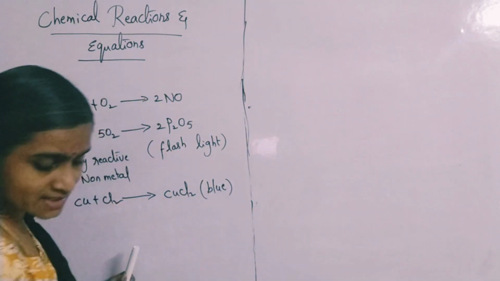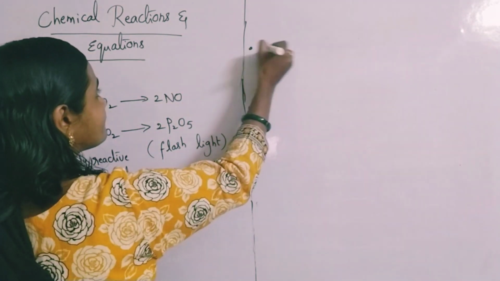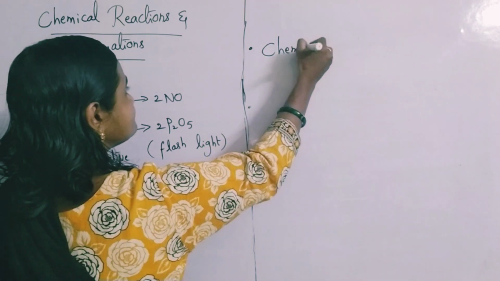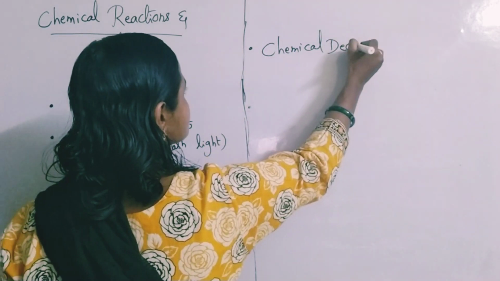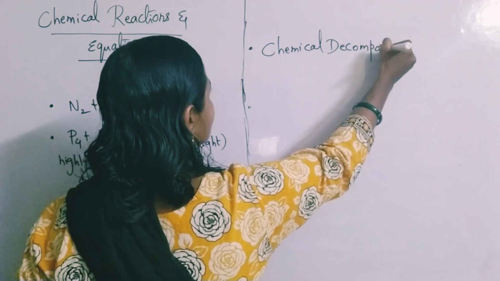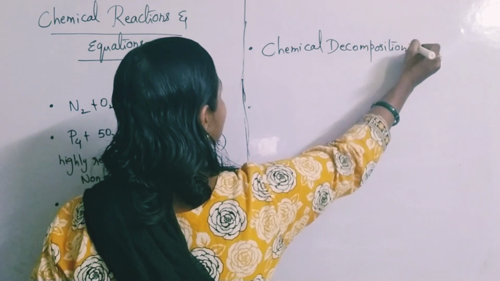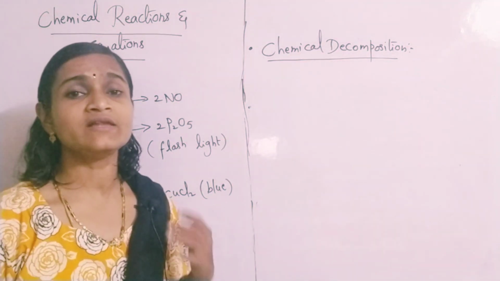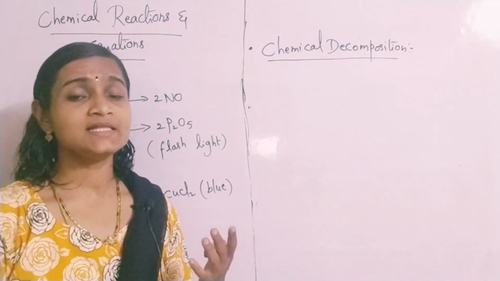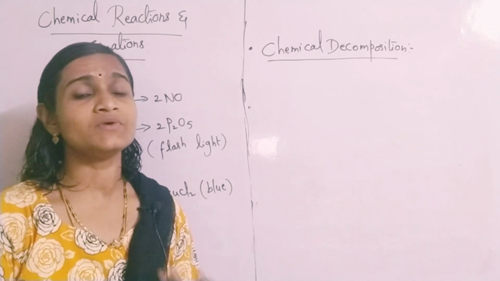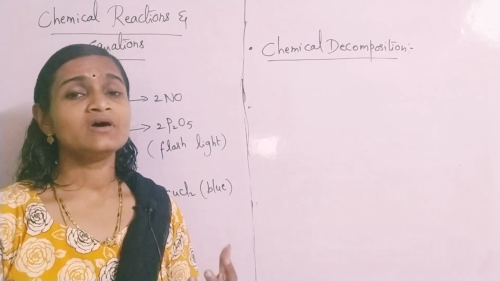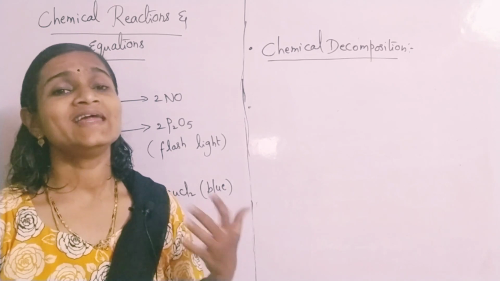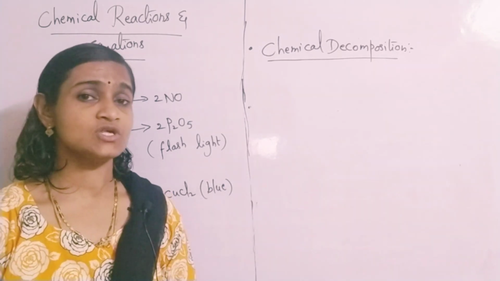So what are chemical decomposition reactions? In the word itself it is there. Synthesis and analysis: you will use the word synthesis for combination reactions and analysis for decomposition reactions.